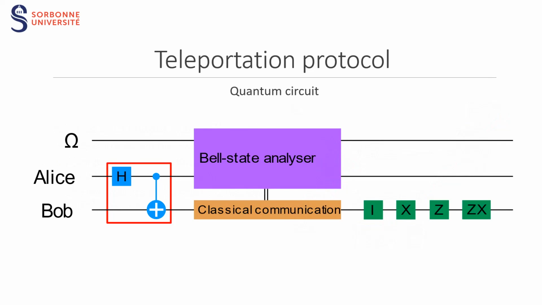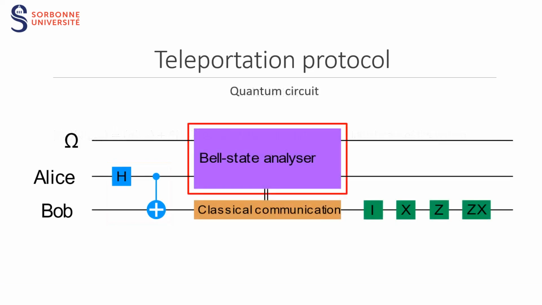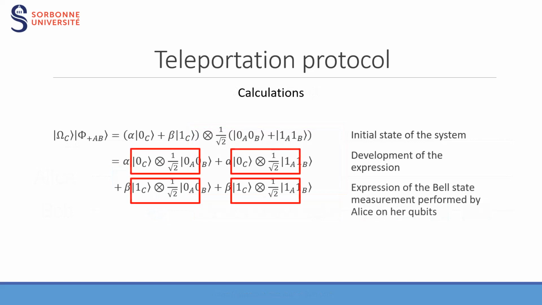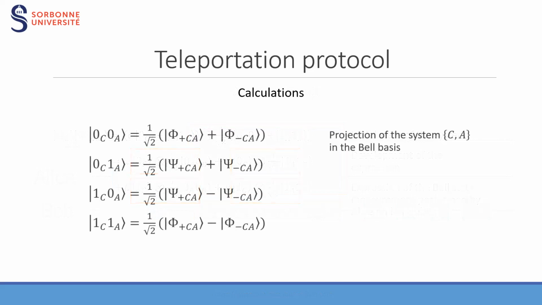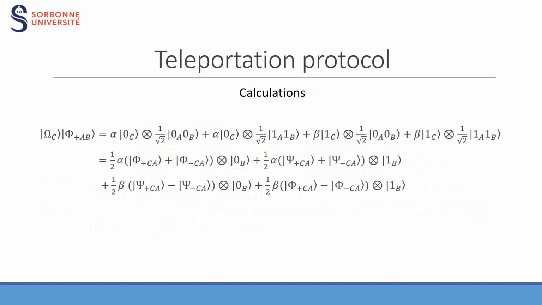At this stage, after entanglement, the whole system can be described by an 8-dimension tensor space with a state like this one. Then, for the teleportation protocol, Alice will apply a Bell measurement on the state omega and her qubit. Indeed, we can see the four states of the basis of a two-qubit system. We can thus project those states in the Bell basis we saw before. This is the measurement principle, stating that a measurement is nothing else than a projection of the system in a given basis, the Bell basis. We have the state before and now we can replace it with the projection in the Bell basis as follows.